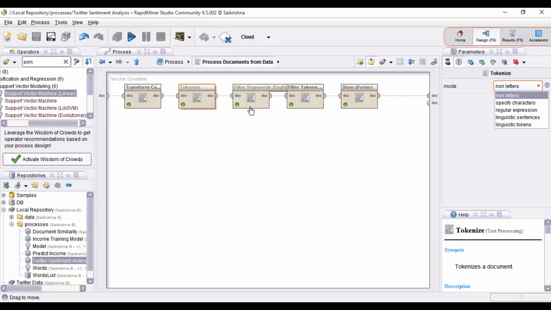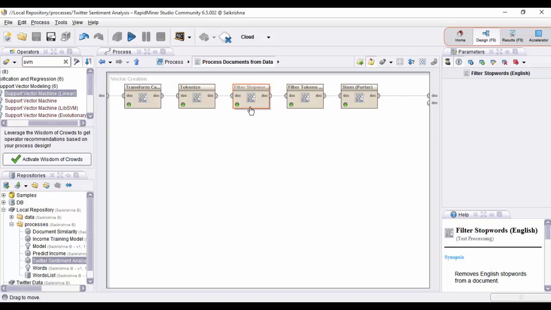Next, we'll be using the filter stopwords operator. This is used to remove any unwanted words, like the common words which we use in English, such as is, the, are, has, etc. Next, we'll be using the filter tokens operator. This will be used to remove tokens based on the length, like words which have a minimum of 3 characters or less will be removed, and words which have more than 20 characters will be removed over here. The fifth step is the Porter stem operator. Here we'll be using the Porter stem algorithm on our input data to reduce any word to its base form, like the words such as taken, take, took will be converted to the base form, which is take.